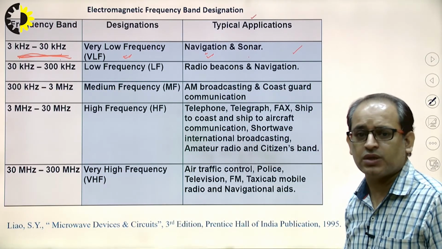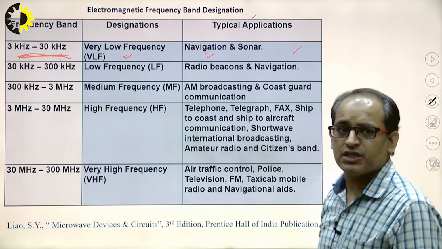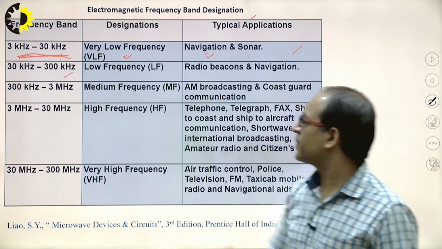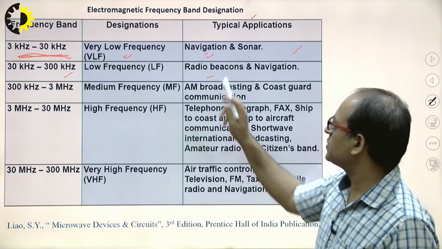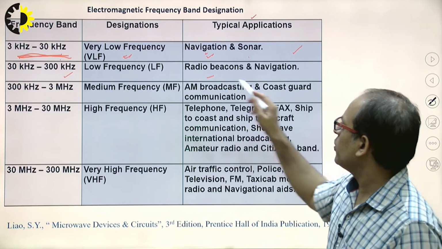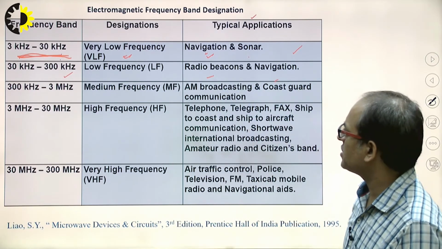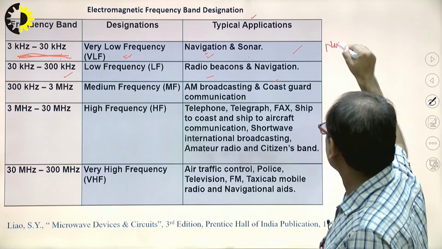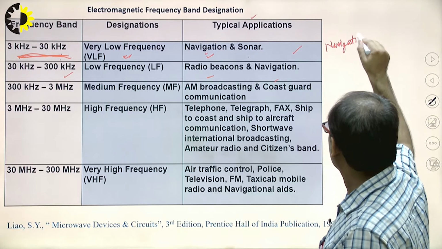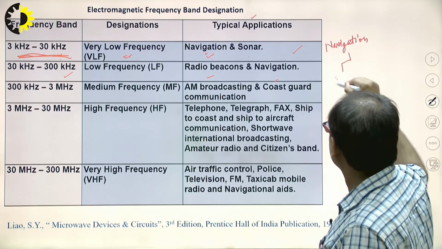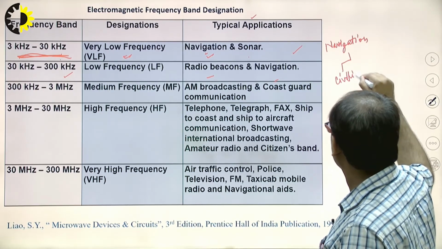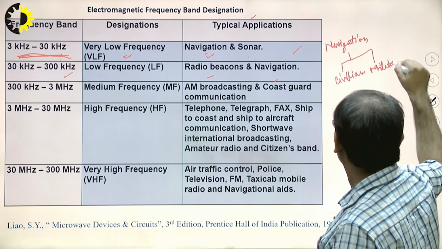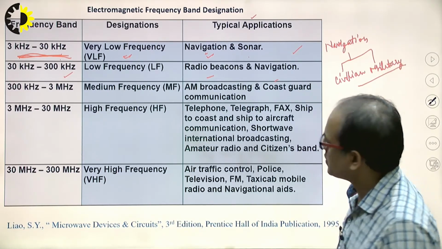Now the next one is the low frequency, which ranges from 30 kilohertz to 300 kilohertz, and the application is radio and navigation. This navigation can be divided into two types: it may be for civilian purposes or for military purposes. Clear?